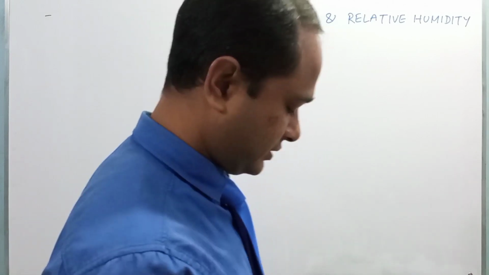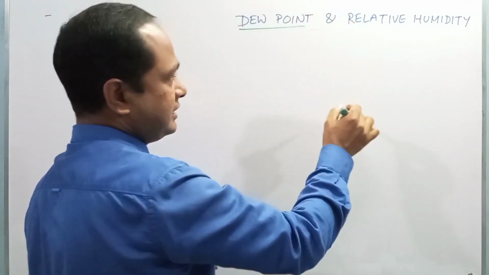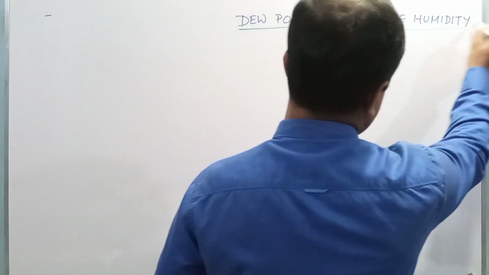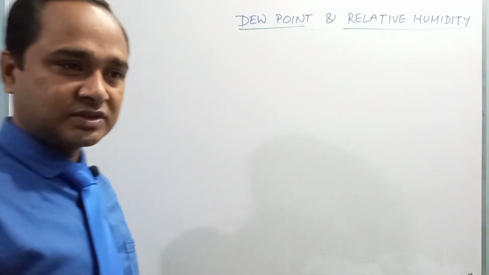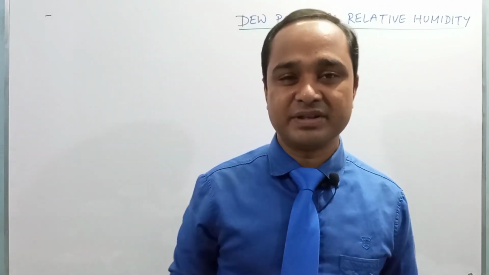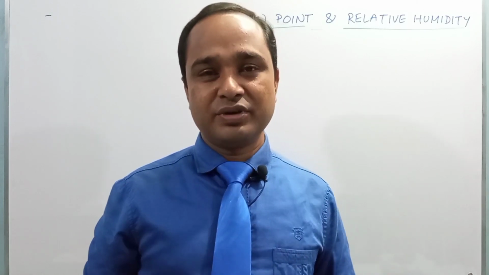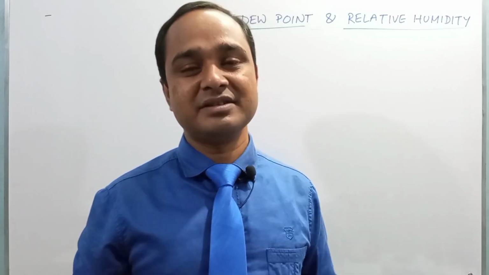Dear students, first we have to know what dew point is and what relative humidity is. You know, dew point is a temperature. As you know, melting point, freezing point, boiling point, these are temperatures. Here, points mean temperature.